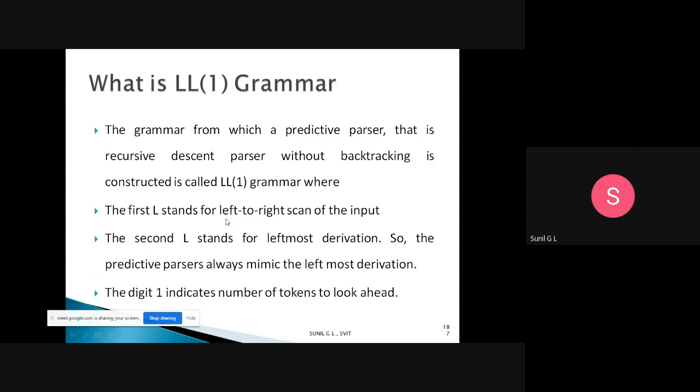Then what do we mean by LL1? The first L stands for the left to right scan of the input. The second L stands for left derivation, which means the predictive parser always mimics the leftmost derivation. Then the digit 1 indicates the number of tokens of lookahead, so we scan one token at a time. So this is an LL1 grammar.